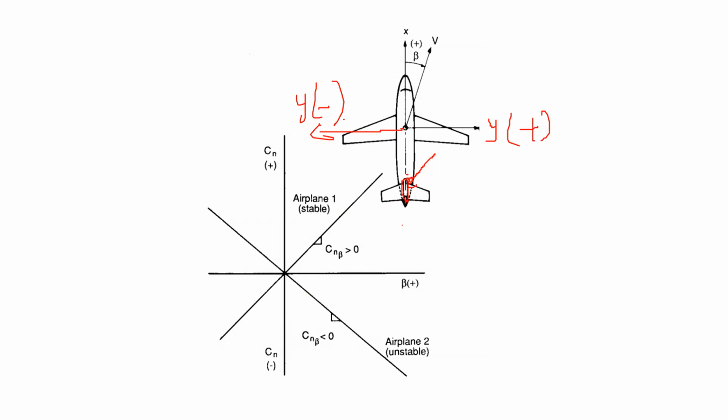There are four directions if you look at this page: y plus, y minus, x plus, and x minus. The question is which way the force will be generated on this airfoil, or maybe vertical stabilizer. That's a fancy name for this. Sir, towards the negative y-axis. Towards the negative y-axis. Okay, so Achyut is saying this way the force will be generated.